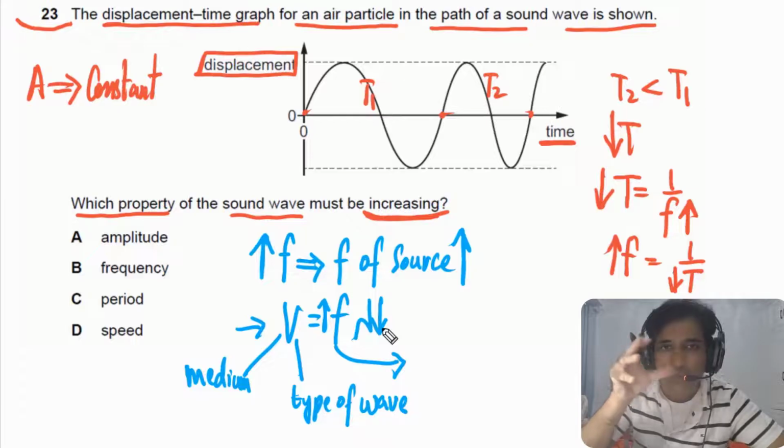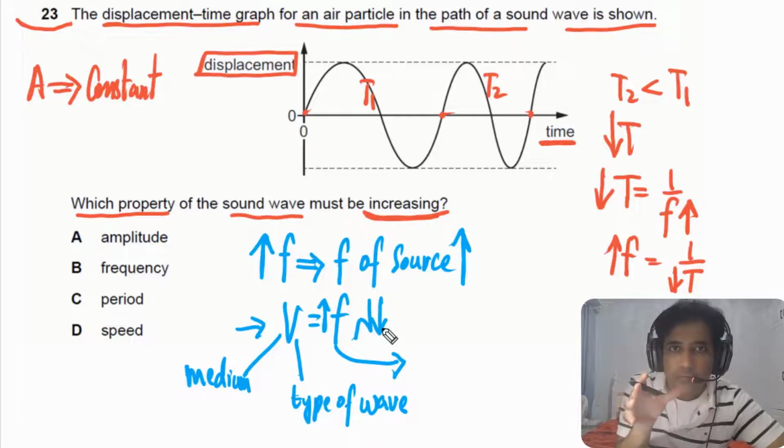So the source is producing sound waves with increasing frequency, so the lambda of the coming waves has to decrease. So simply this is what you can understand from this one, I mean how this is produced.